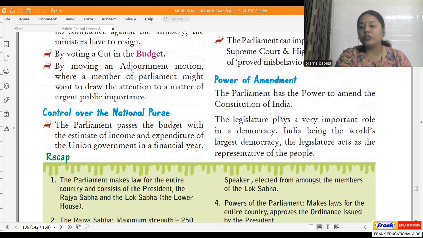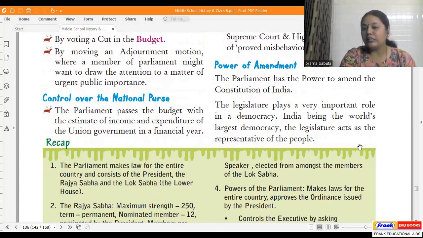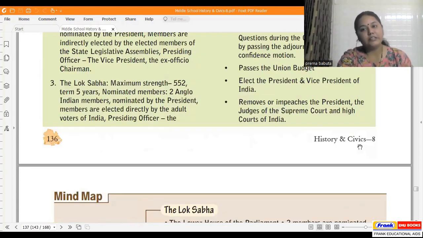And the legislature plays a very important role in a democracy. India being the world's largest democracy, the legislature acts as the representative of the people. So, to sum it up, what are the points that you need to know? First, legislature is the first organ of the government, and in all modern democracies, legislature, executive, and judiciary, these three organs prevail. All right, this is one.